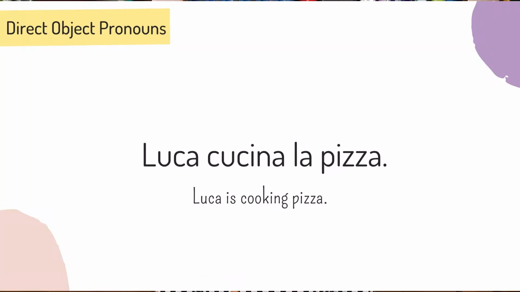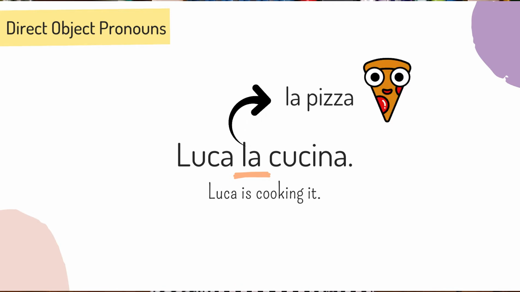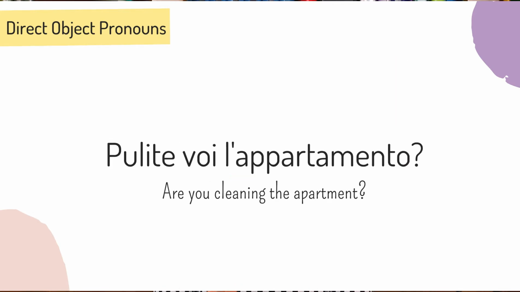Number 1. Luca cucina la pizza. What direct object pronoun would you choose to replace la pizza? Correct, it is la. Luca la cucina. So la stands for la pizza. Number 2. Pulite voi l'appartamento? What direct object pronoun would you choose to replace l'appartamento, the object of this sentence? The correct pronoun is lo. Lo pulite voi?